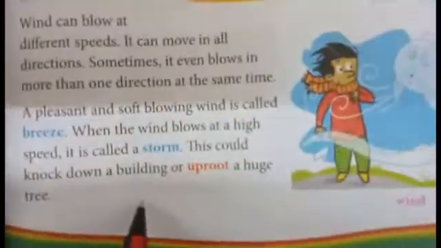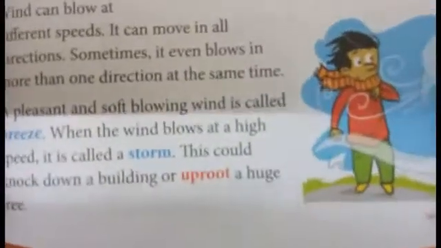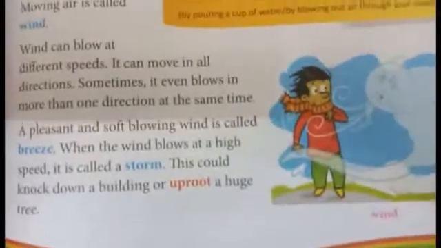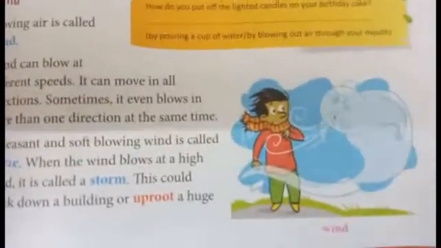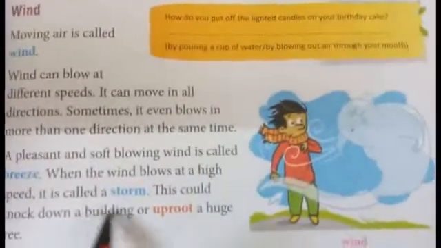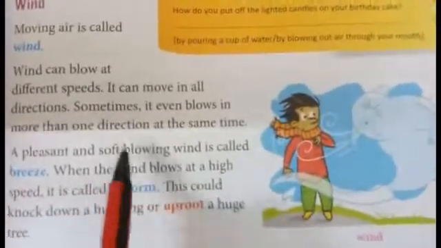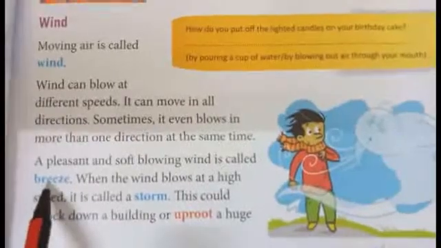Uproot means to pull a plant, including its root, out of the ground. From the root itself, it can be pulled out because of that storm. Storm means high speed. Wind moving at high speed is called a storm. Slow, soft blowing wind is called a breeze.